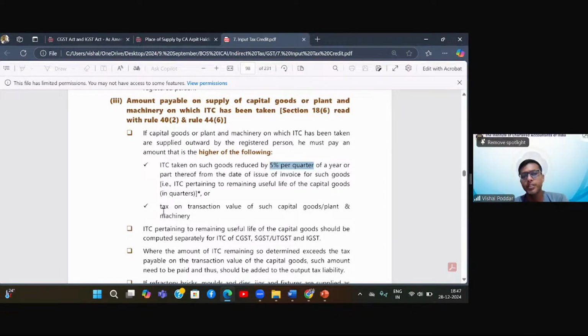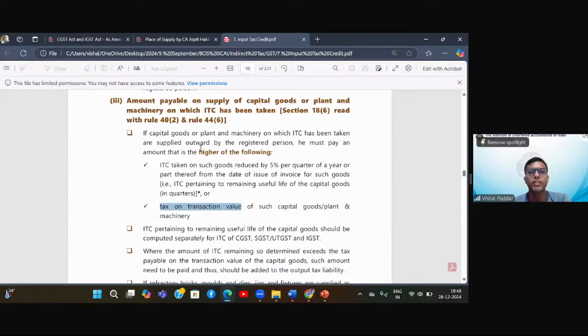Second is, since I've sold these capital goods, there would be some output tax. Compute that output tax. Obviously, it will be computed on the transaction value, that is the price at which I've sold this second-hand machinery. Possibility 1, the amount comes to rupees 9 lakh: the sale price of the second-hand machinery multiplied by the tax percentage comes to 9 lakhs.